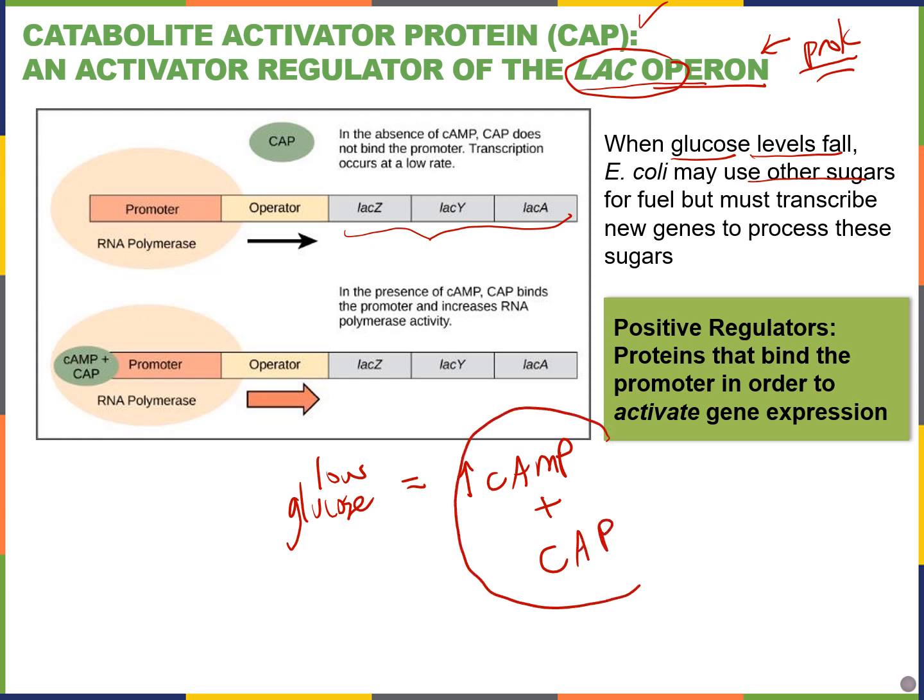And this complex together, cyclic AMP and CAP, is going to bind to the promoter region. And what that does is it actually helps stabilize RNA polymerase so that RNA polymerase has a greater transcription rate of these genes that are going to end up being used to catabolize or break down lactose for energy.